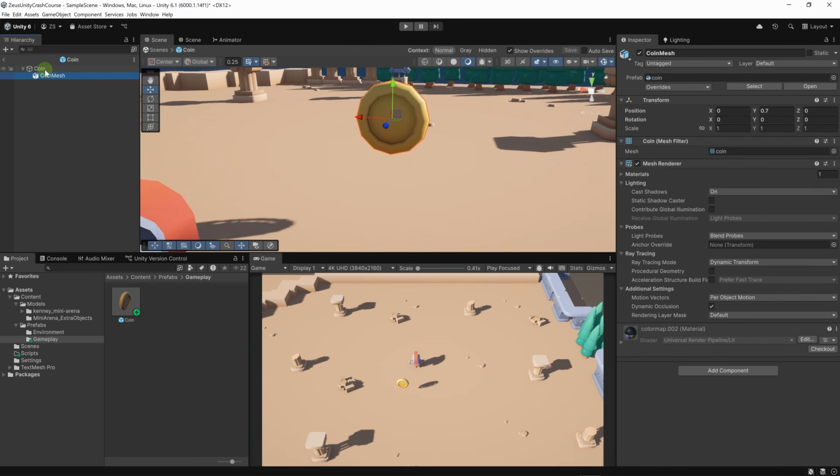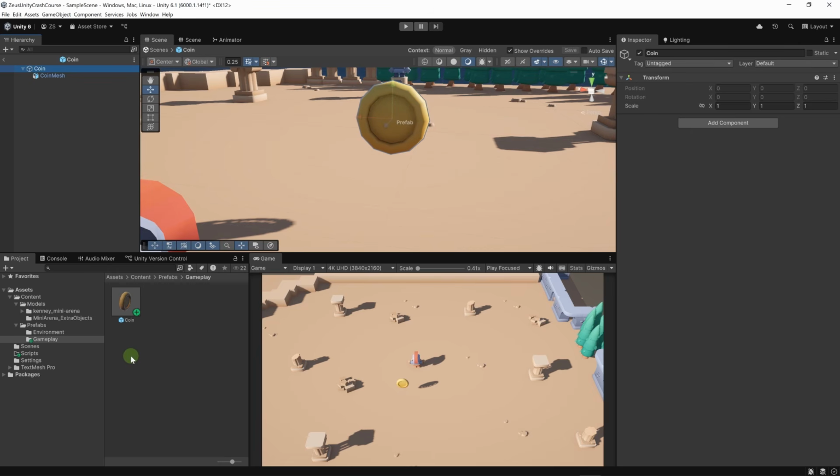Let's add a new script. We can add a script here and then drag and drop it to our coin, or we can just add component. If we click on add component here, at the bottom here we have new script. So if we remove the text in the search bar, we have the components organized by categories. As for our own scripts, they will be displayed here in the scripts category. Right now, let's create a new script. If we hit new script and choose a name for this script, let's call it CoinAnimator and hit create and add.